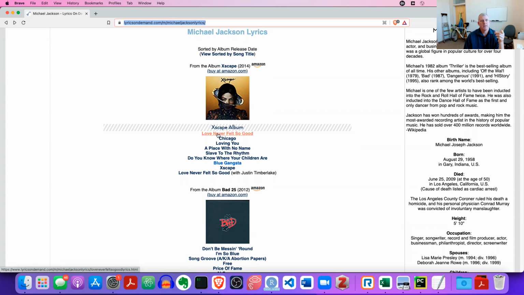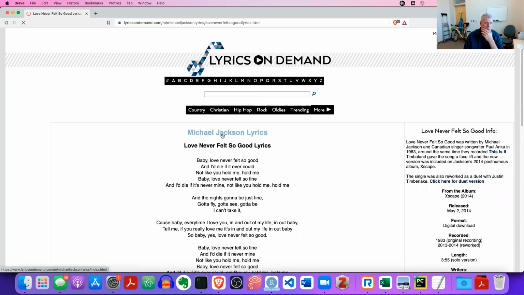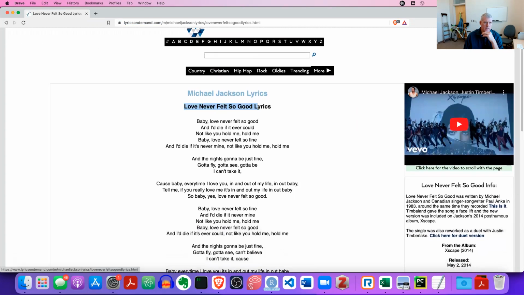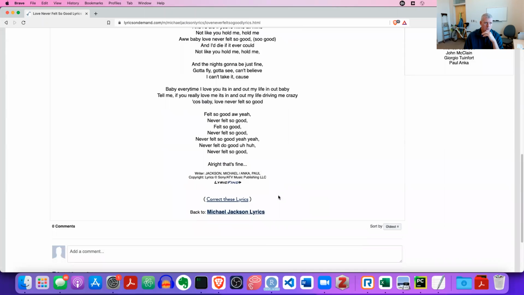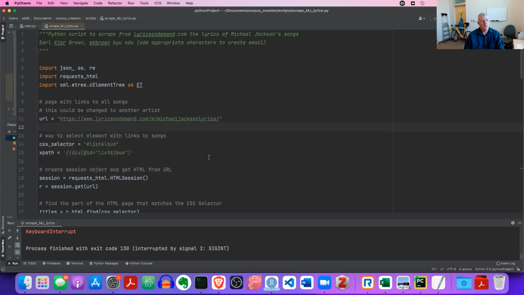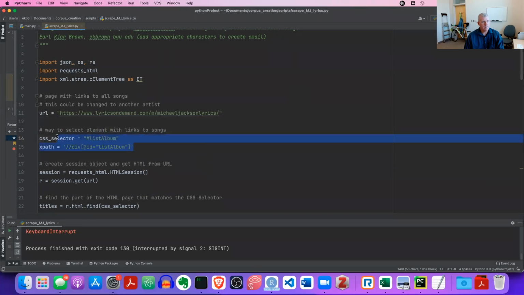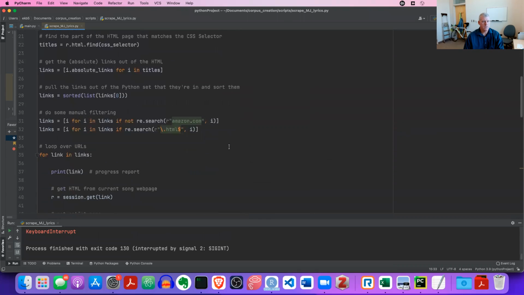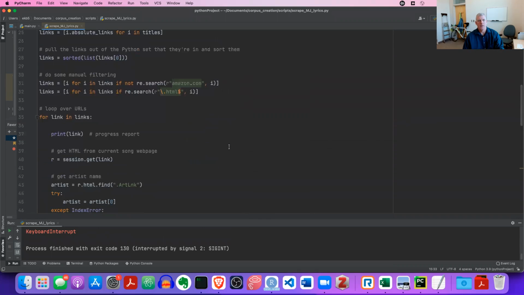So the first thing my script does is scrape out all those URLs for all the pages. And then after it has all those links scraped out, it goes to each of those links, and here are the actual lyrics of the first song, Never Felt So Good, down to this point. So then it goes through all of those, and that's what it's doing. I'm not going to explain all this stuff. There's CSS selectors and XPath and all sorts of stuff going on with web scraping.